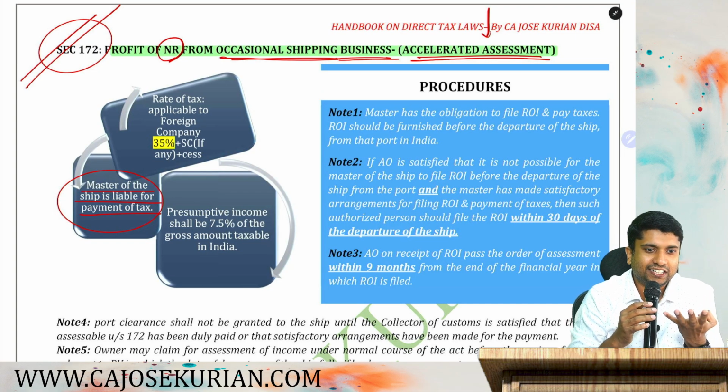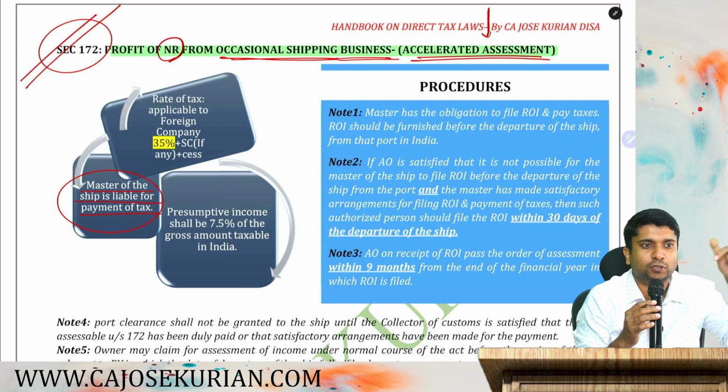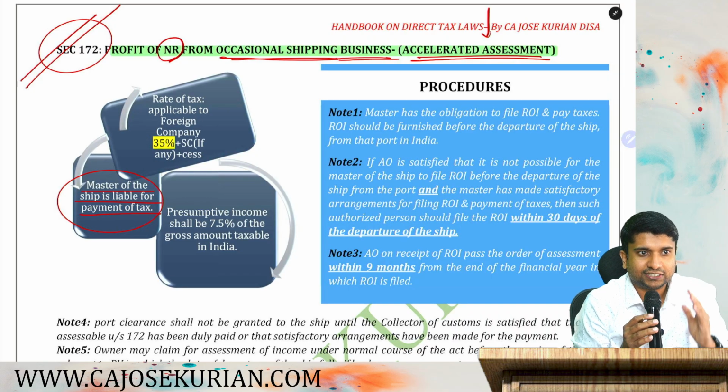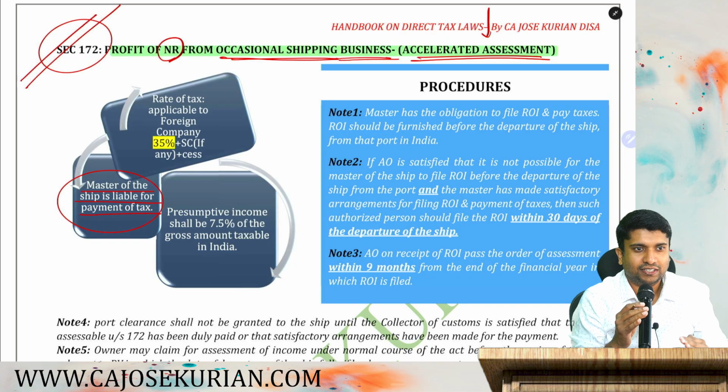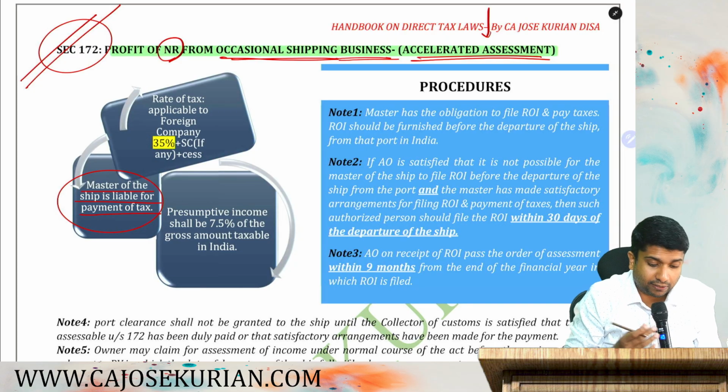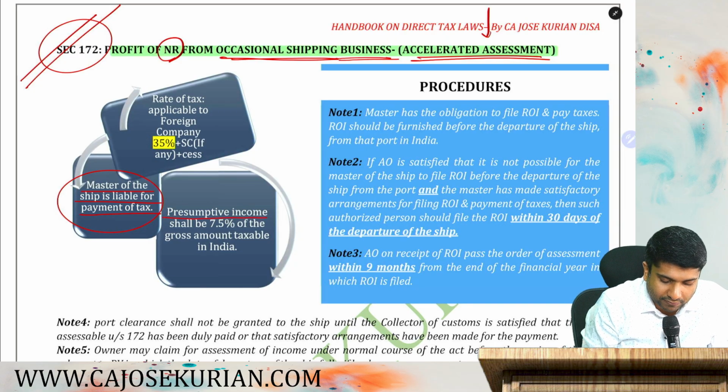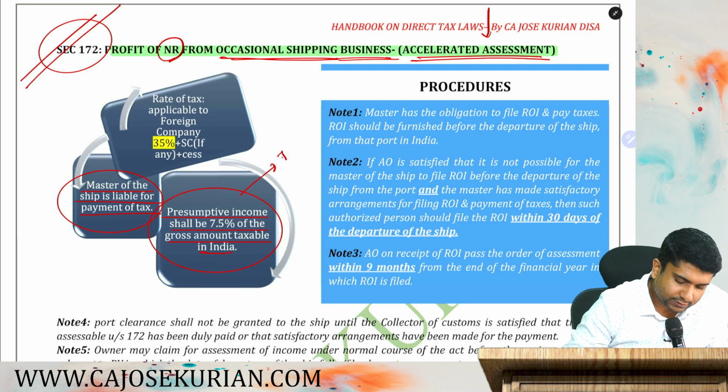For filing the return and for paying taxes, you should compute the total income. Yes or no? As I've told you, Section 172 is a complete code. You don't have to refer to any other provision. So the question is, how do we compute the income? Very simple. Presumptive income shall be 7.5% of the gross amount taxable in India. Whatever the gross amount taxable in India, you apply what? 7.5% as the presumptive profit.